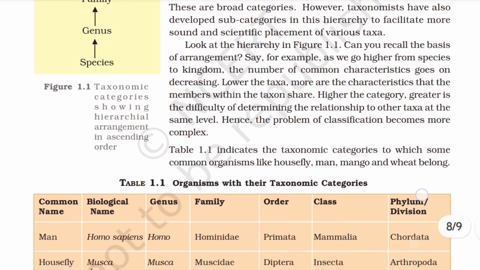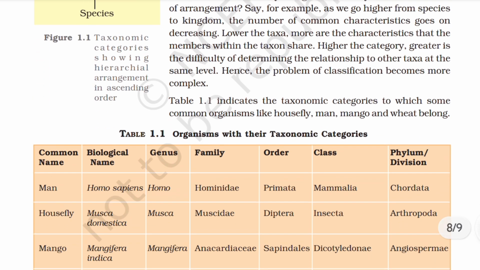Table 1.1 indicates the taxonomic categories to which some common organisms like housefly, man, mango, and wheat belong.